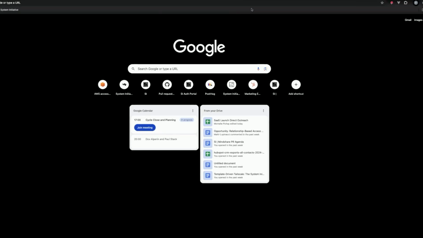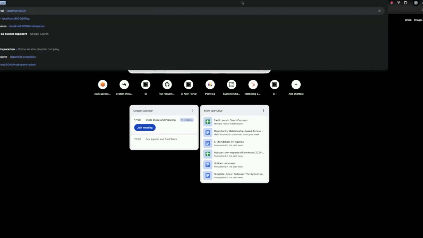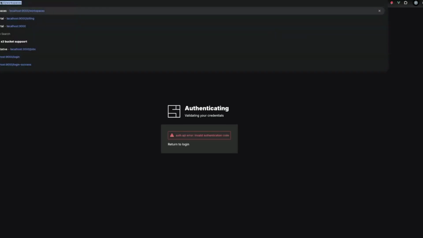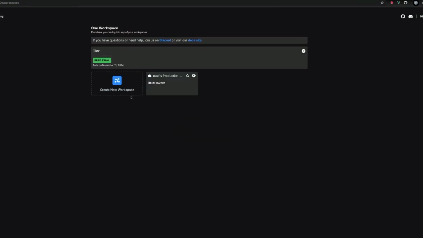Okay, so there's a couple of things in here. You're going to see a brand new auth portal, we'll get to that one in a second. But if I log into my local auth portal, let me hit the workspaces page. You'll actually see that we expose what tier of payment plan you're on. This user I'm logged in as is currently on the free tier.